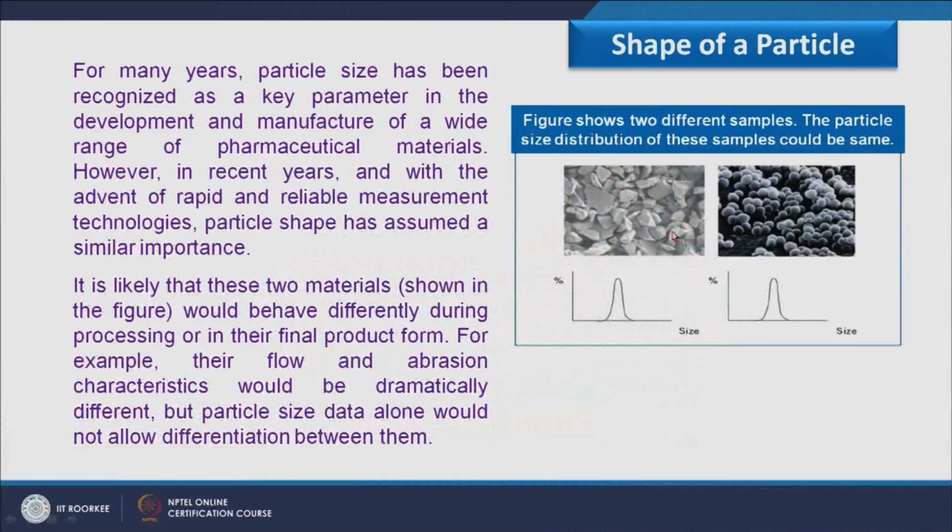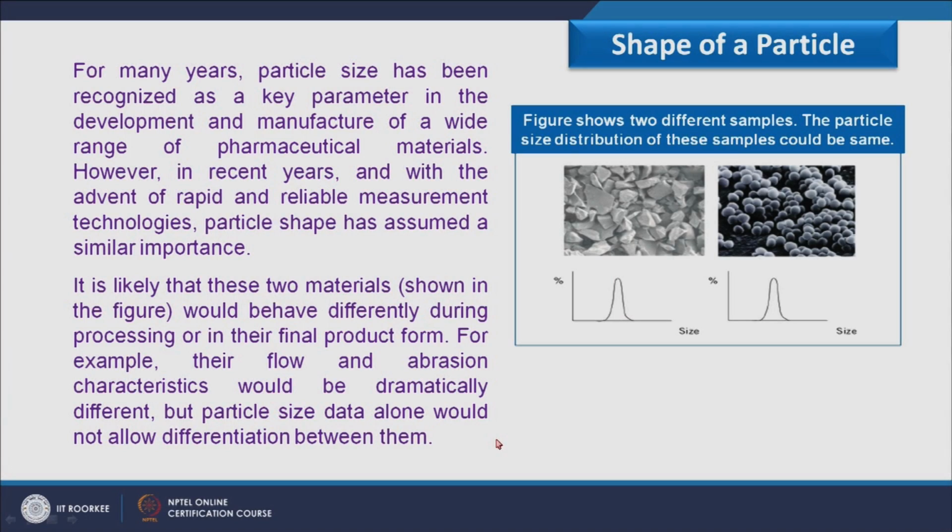If you consider this figure, it has two images. In image 1, particles of very irregular shape are shown, and here particles having a similar shape. Now if I consider both these particles, they have the same particle size distribution, as you can see from this figure. This particle size distribution says that if I consider size of particle only, it behaves similarly in the process where it is used. However, it is very difficult to say that the behavior of these two samples would be equal. Why is it so? Because both have different shape.